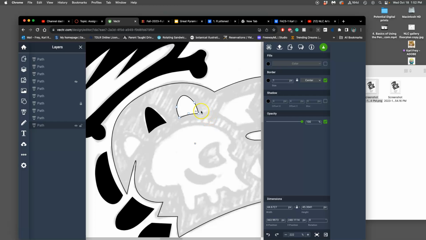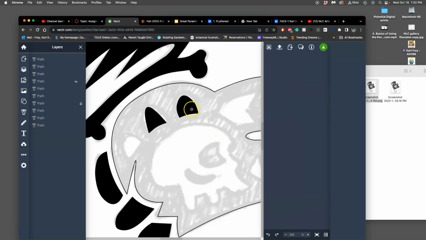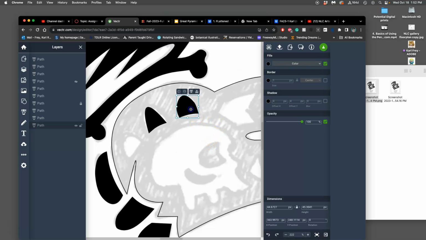All right, now I'm going to make that shape into a fill shape without a stroke or an outline. And then I can duplicate that shape. Command C to copy, Command V to paste, right? And then just like transforming, I can rotate, I can shrink, I can stretch if I hold down Shift.